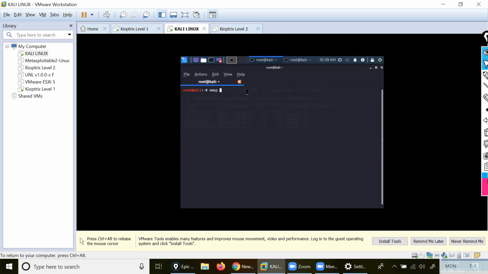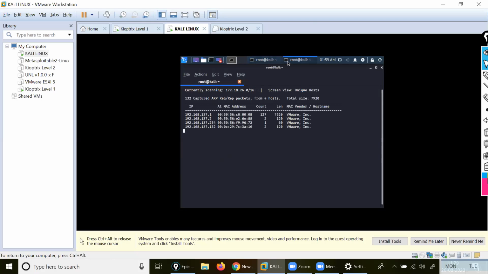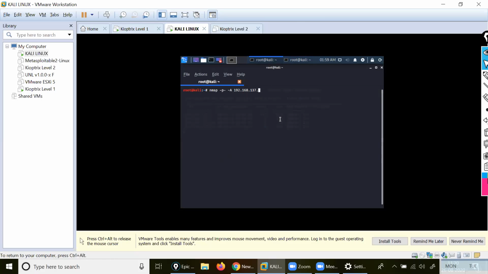Then after that, the port scanning option, small p, then A, and then my network, 192.168.137, dot 132. Let me check once. 137.132, okay, dot 132, right? Let it scan, and it will give you the complete details.